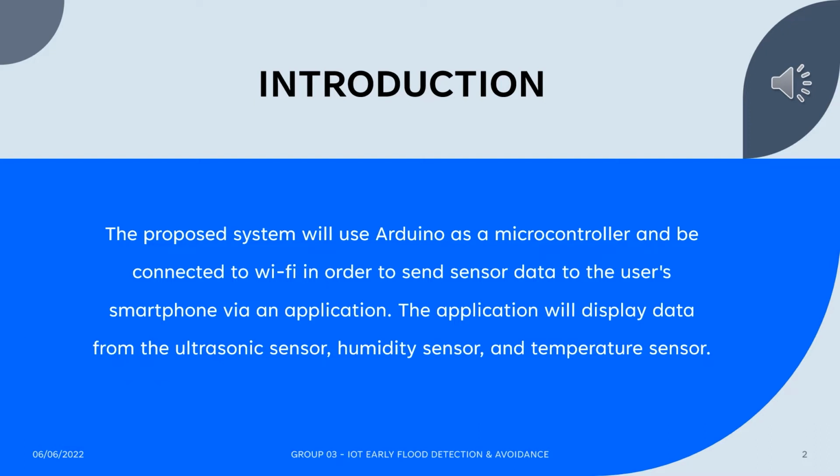I will start presenting on the IoT early flood detection and avoidance system. The proposed system will use Arduino as a microcontroller and be connected to Wi-Fi in order to send sensor data to the user's smartphone via an application. The application will display data from the ultrasonic sensor, humidity sensor, and temperature sensor.